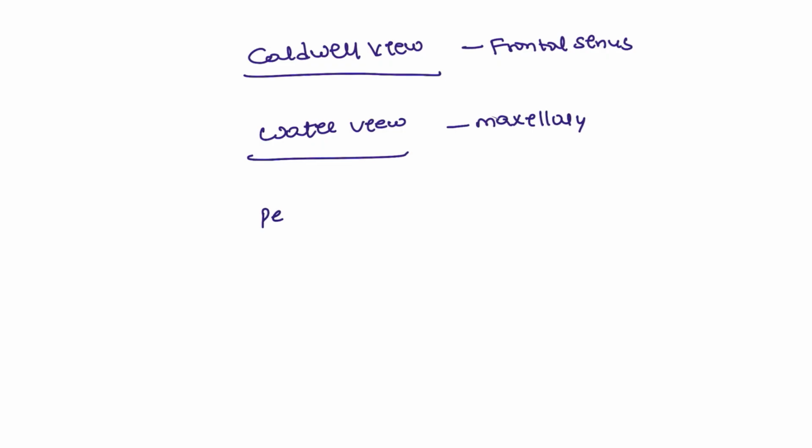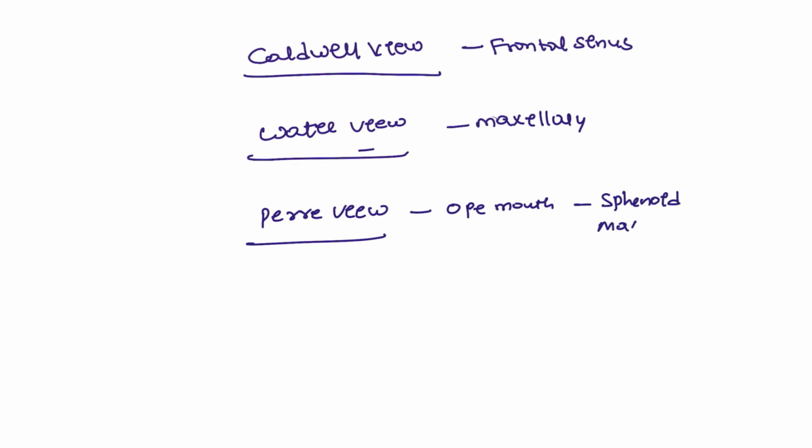And the Pearl view is for the open mouth. Waters view is for the closed mouth. Open mouth we are going to look for the sphenoid, and also the maxillary.